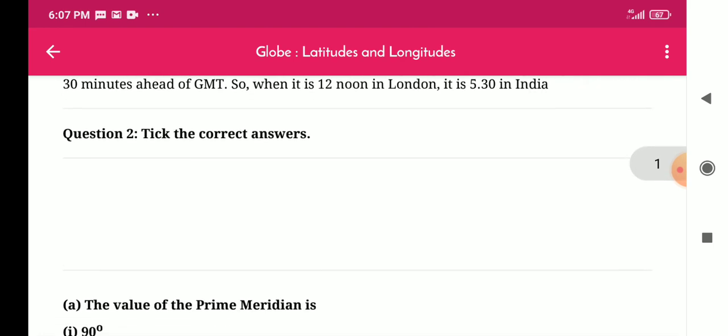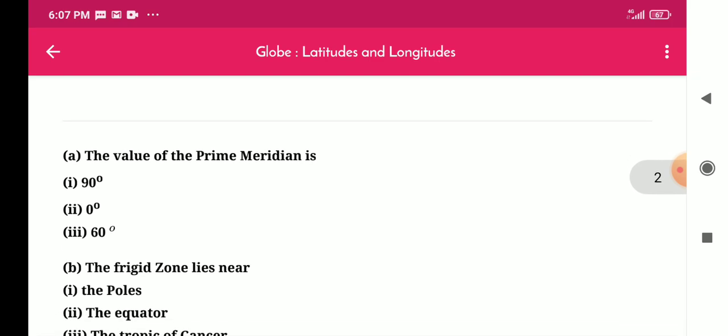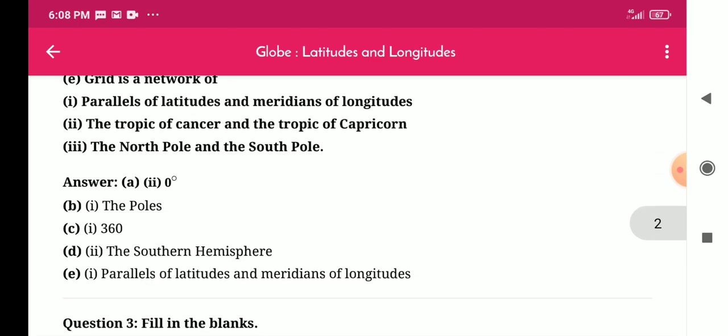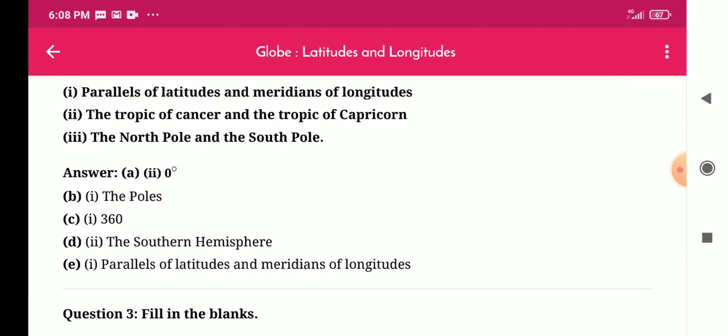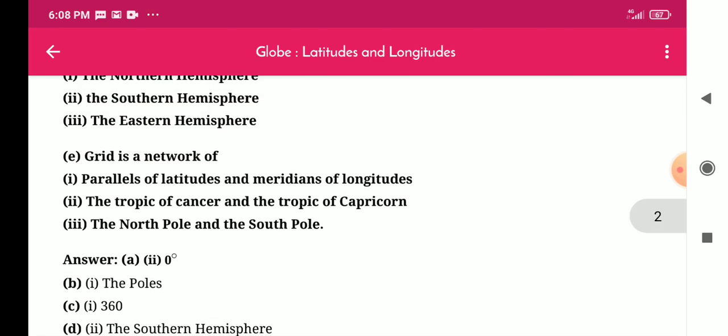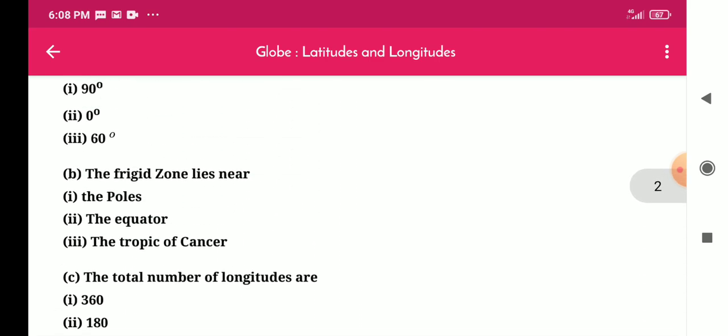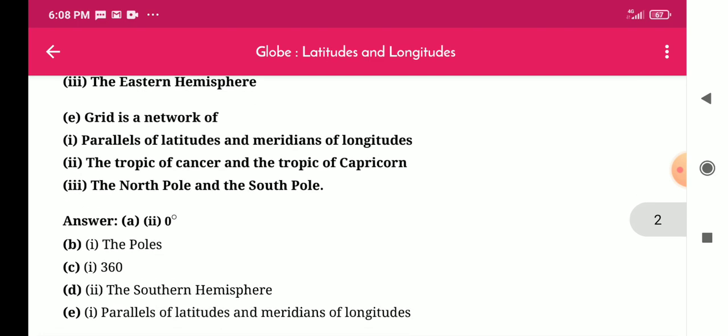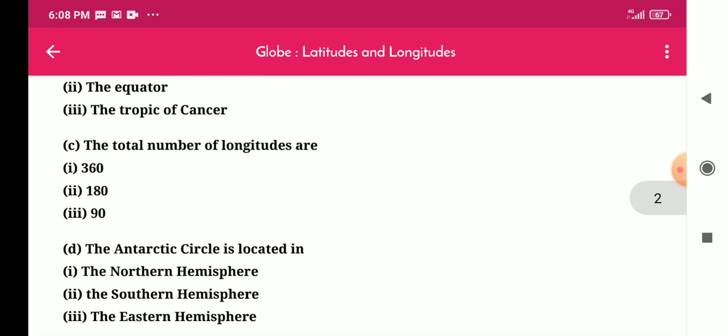Question number 2. Tick the correct answers. A. The value of the prime meridian is 0 degree. B. The frigid zone lies near: the poles, the equator or the Tropic of Cancer. Answer is the poles. C. The total number of longitudes are: 360, 180 or 90.